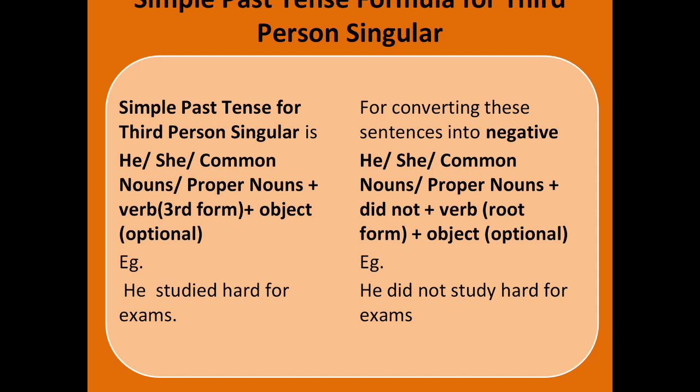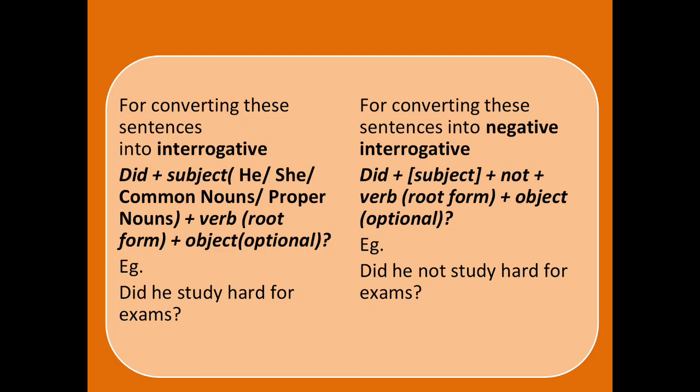For converting these sentences into negative, he, she, a common noun or a pronoun, plus did not plus verb plus object. He did not study hard for exams is the form which you have to use. For converting these sentences into interrogative sentences, you will be using did plus subject, that is he, she or common noun, plus verb, that is the base form. Did he study hard for exams? For converting these sentences into negative interrogative sentence, you will be using did, the subject will come in between now, and then it will be followed by not plus the verb, that is the root form of the verb and not the third form of the verb, plus the object. Did he not study hard for exams?